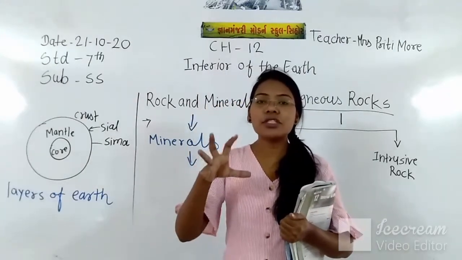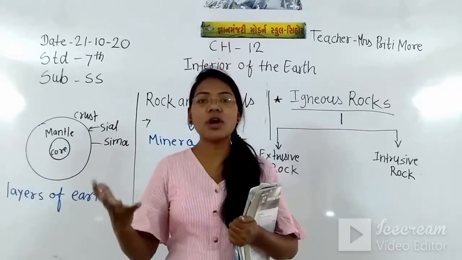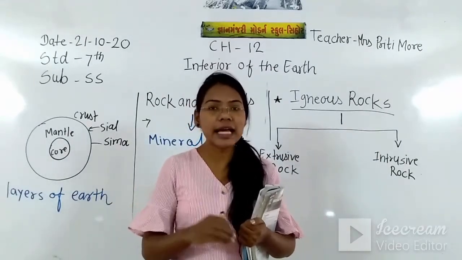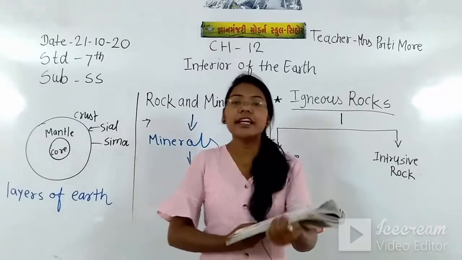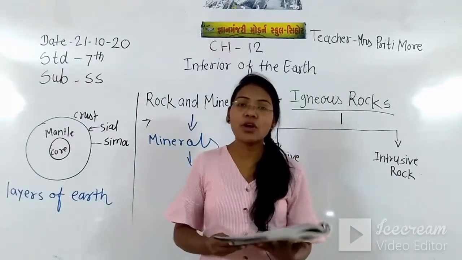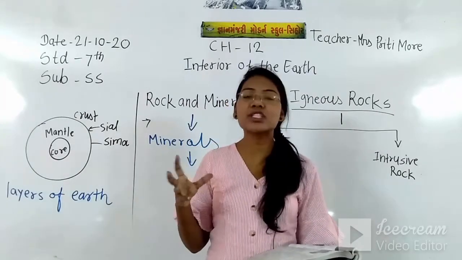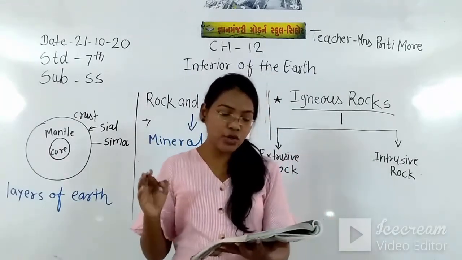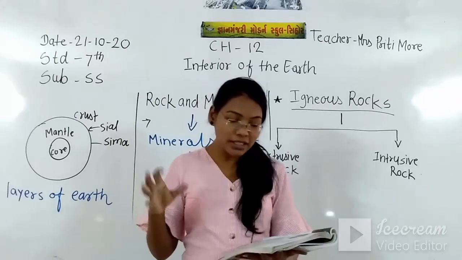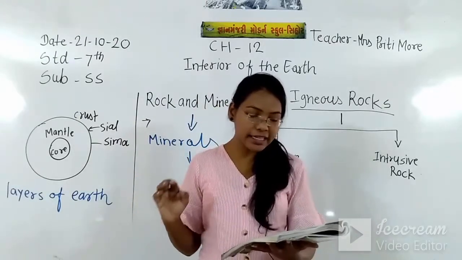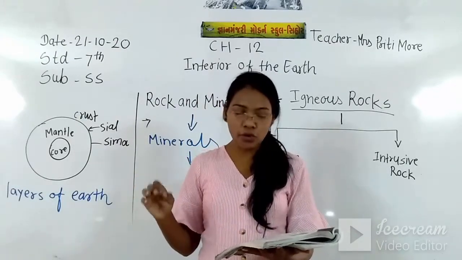So the composition of the sands is called rock. Sand, soil and clay are the solid part, and the solid part of the earth's crust including sand and clay is termed as rock.